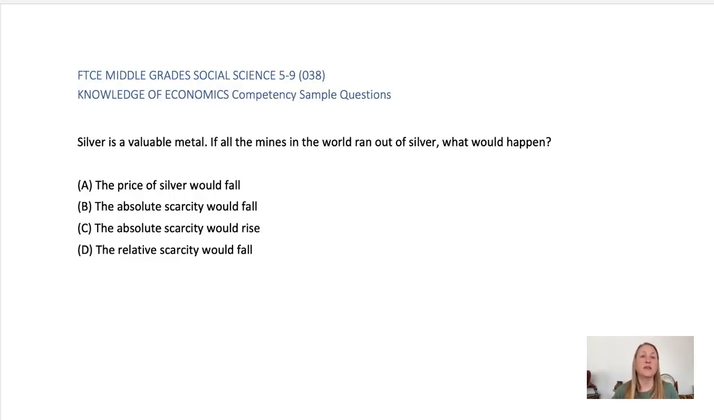B. The absolute scarcity would fall. This is the opposite of what would happen. If there's no silver, scarcity increases. D. The relative scarcity would fall is incorrect. Relative scarcity compares resources, but the situation is about silver running out completely. The correct answer is C. The absolute scarcity would rise. Absolute scarcity has to do with the availability of a resource. If mines ran out of silver, absolute scarcity would rise. This would almost certainly result in a corresponding rise in the price.